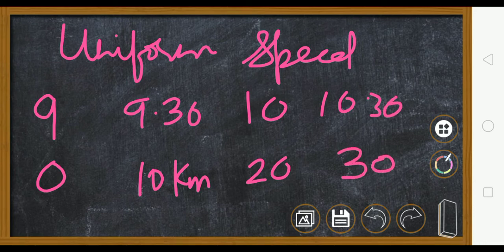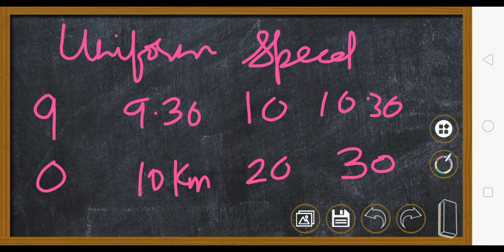So tell me, in the first half an hour from 9 to 9:30 it travelled how many kilometers? 10 kilometers. From 9:30 to 10 it travelled how much? 20 minus 10, 10 kilometers. From 10 to 10:30 it travelled how much? 30 minus 20, that is 10 kilometers. So every half an hour it is travelling 10 kilometers.